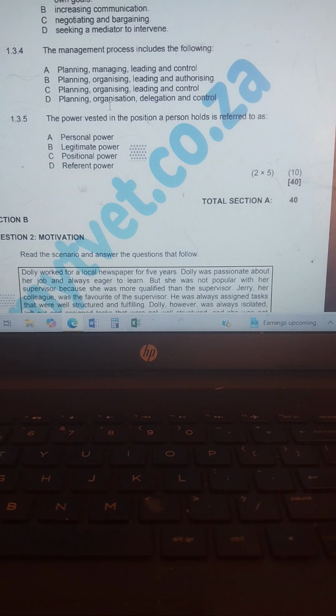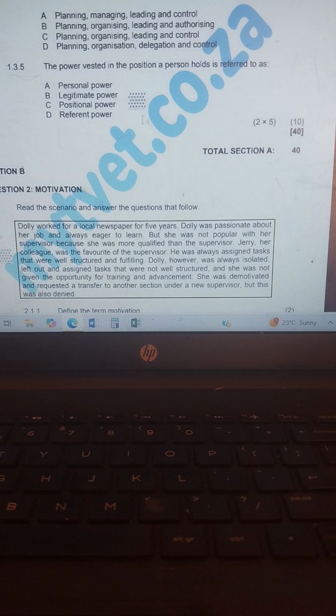Number 4, the management process includes the following. Number C, planning, organizing, leading, and control. Number 5, the power vested in the position of a person holds is referred to as C, positional power.